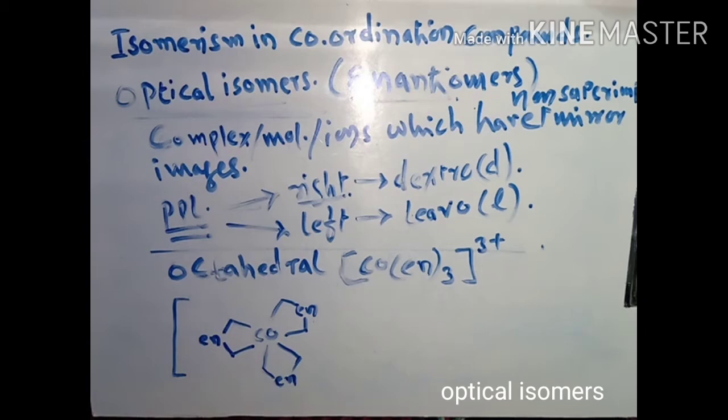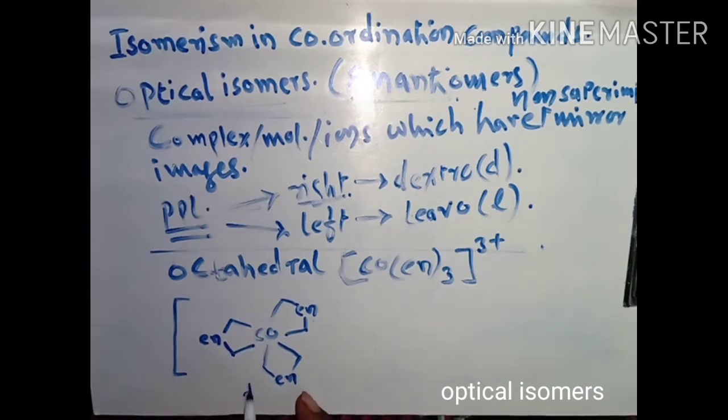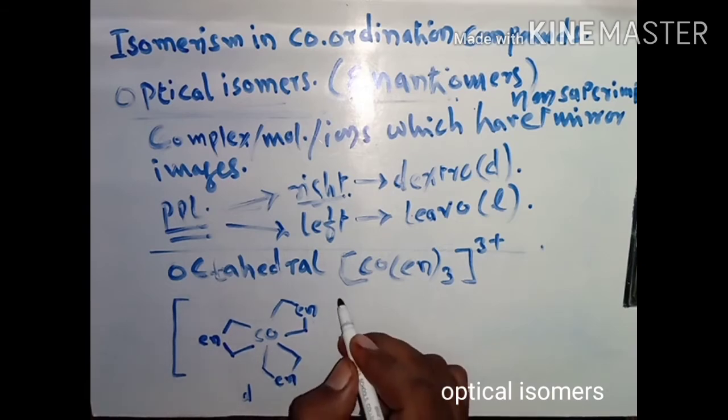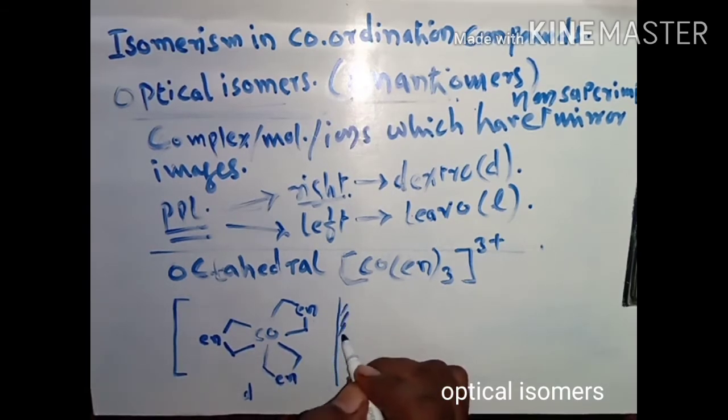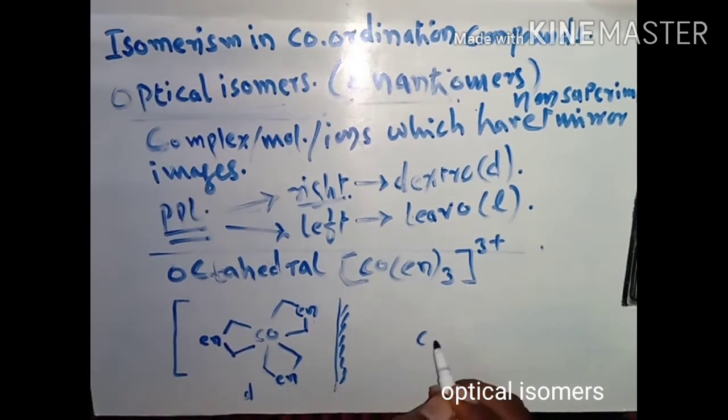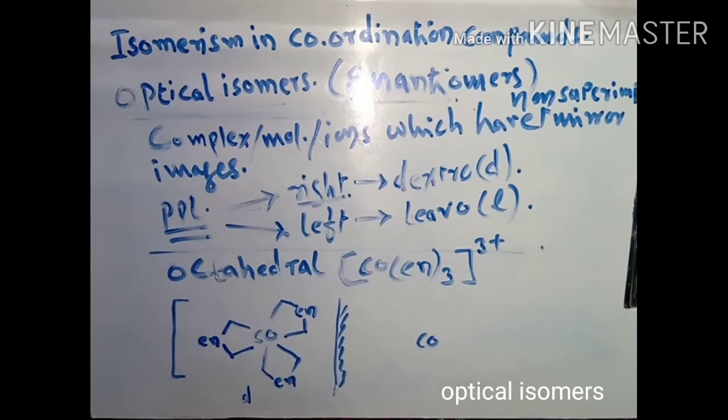Now this structure of molecule, that is [Co(en)3]3+ tripositive, rotates the plane polarized light in the right hand direction. That's why it is also known as D isomers or dextro isomers. Now if you put the mirror, then it will show its image. Now how will the image be formed? If you put this image in front of the mirror, then it can be written as Co,